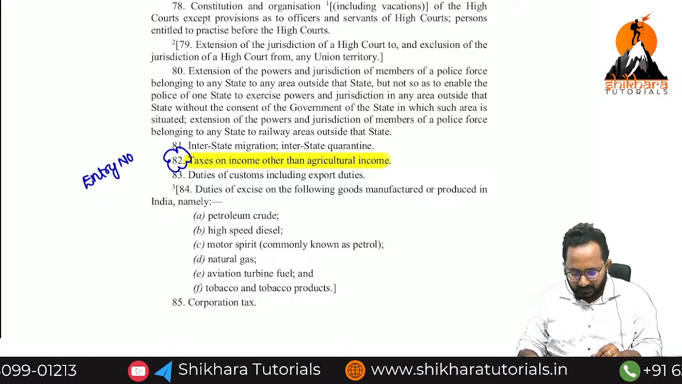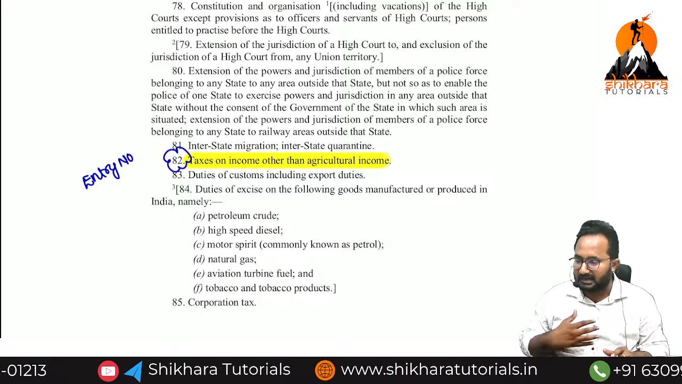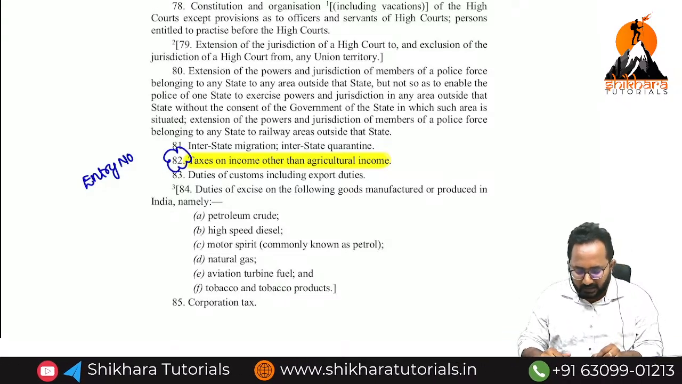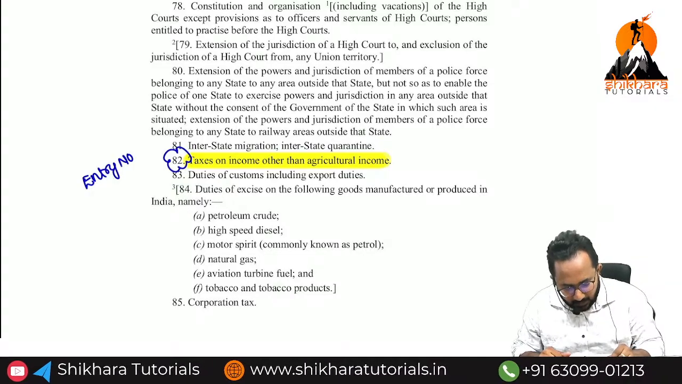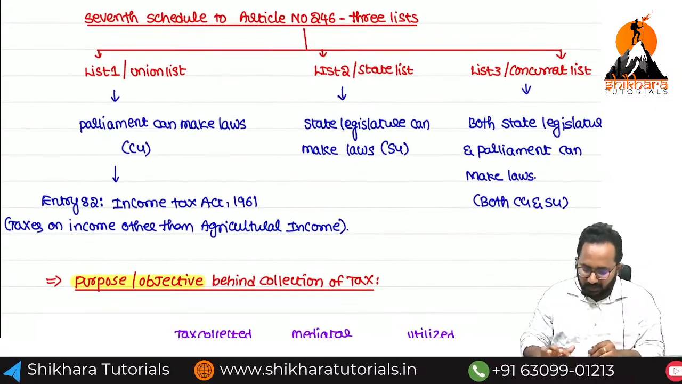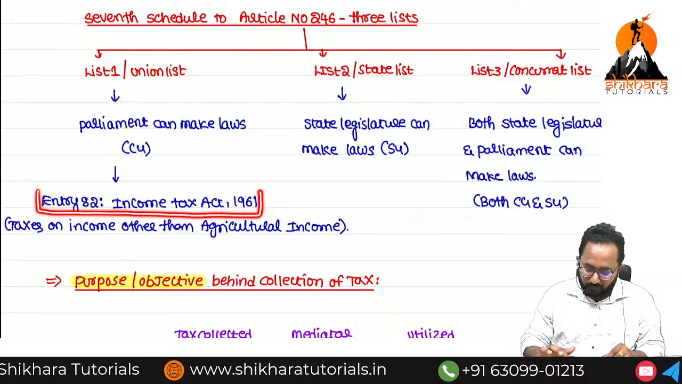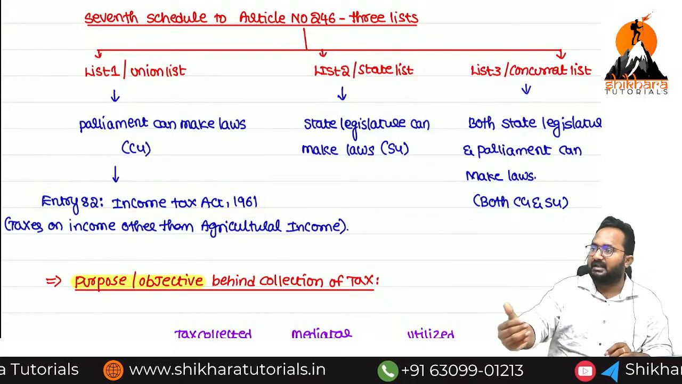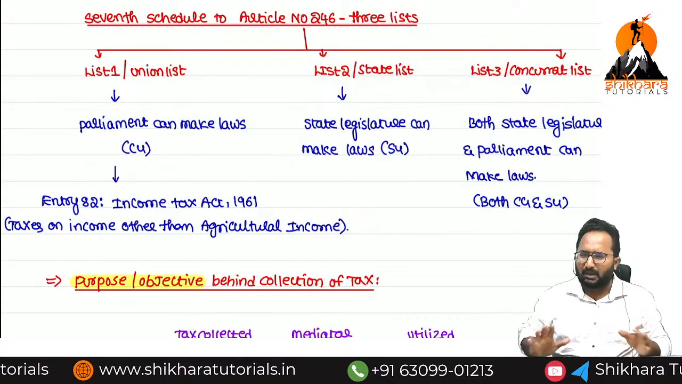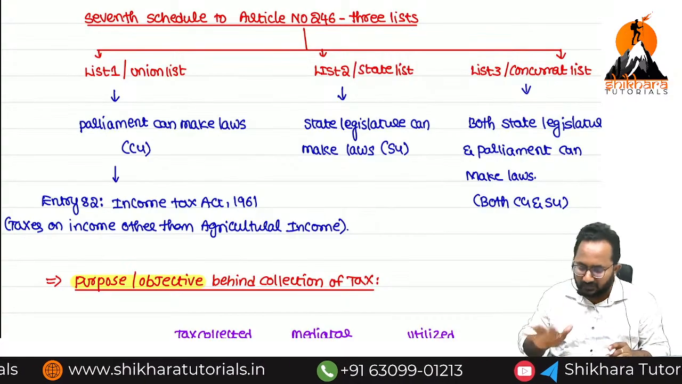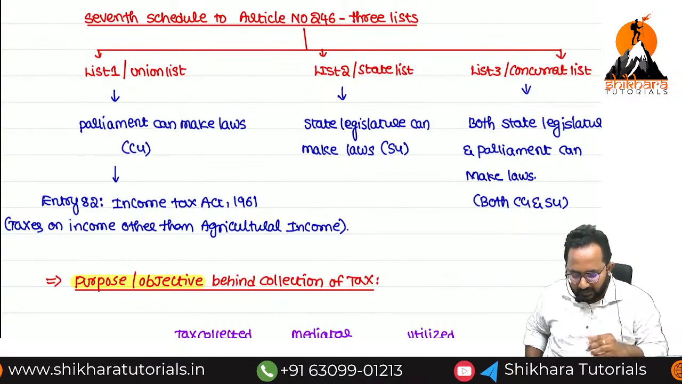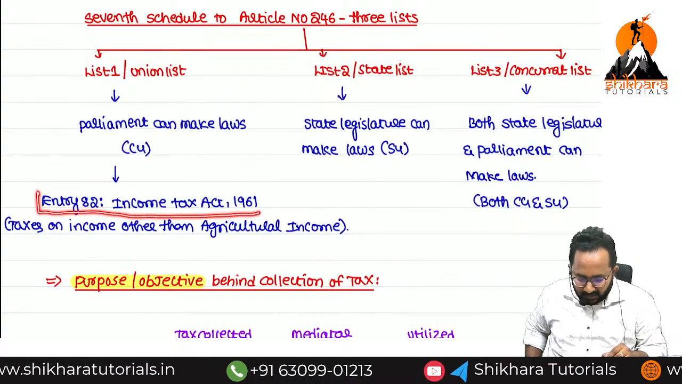So what is the entry number for our income tax in that Union List, or List 1? Entry number 82. That only we have written here, entry number 82. Before that Income Tax Act 1961, how many entries are there? 81 are there. We don't want to remember what the 81 laws are that are already framed by the central government, not required also. But for us, we only have to refer to entry number 82.